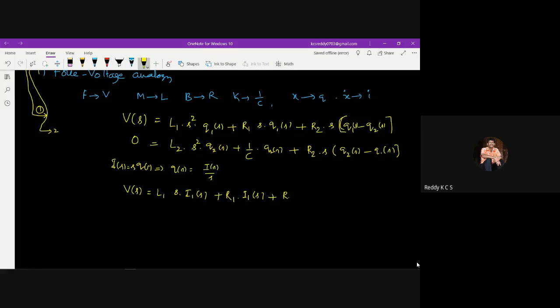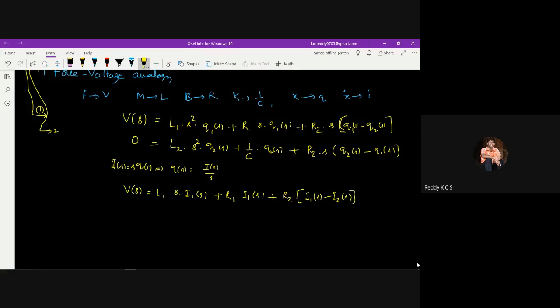Similarly, R2 into q1 of s minus q2 of s, so I1 of s by s minus I2 of s by s. The s will be cancelled out. I write R2 into I1 of s minus I2 of s.